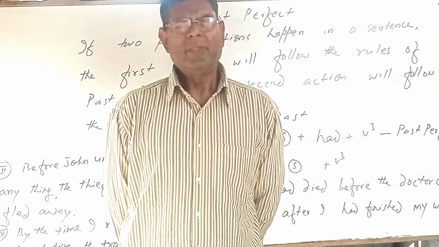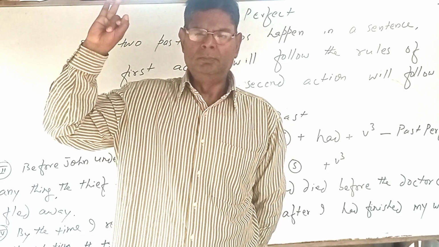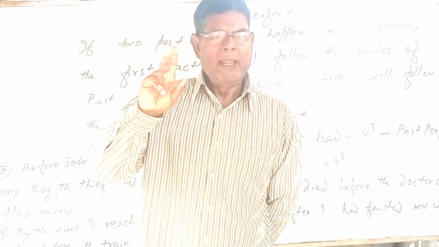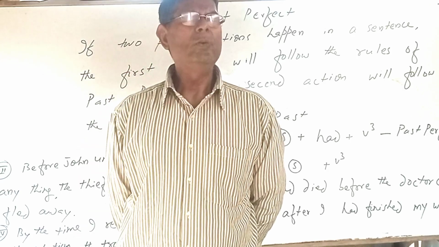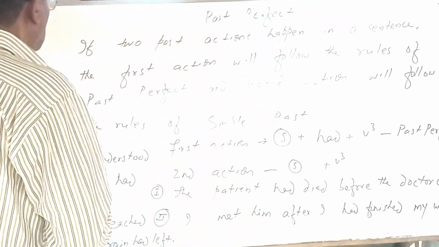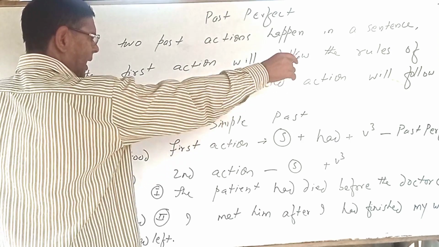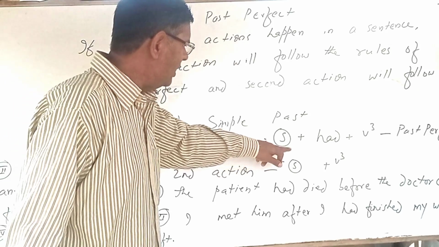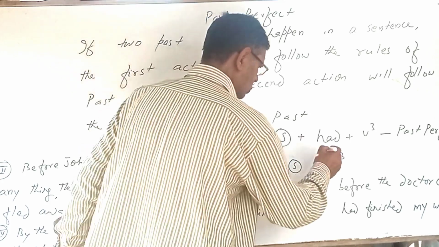Okay, in this way you can do it. Now I am telling you the sentences where you will use simple past and past perfect. Listen carefully. For example, if two past actions happen in a sentence, the first action will follow the rules of past perfect and second action will follow the rules of simple past. Look here. Here I have written the rule. Now look here. First section simply means past perfect with subject had plus V3. Second section simple past means subject plus V2.